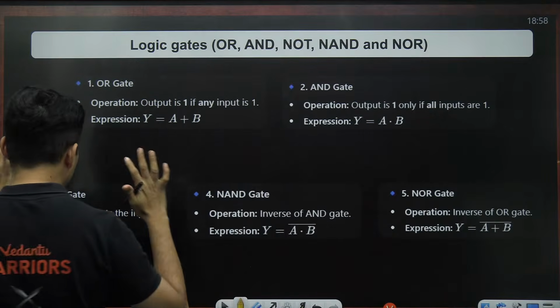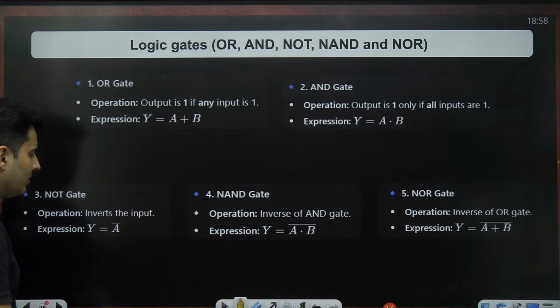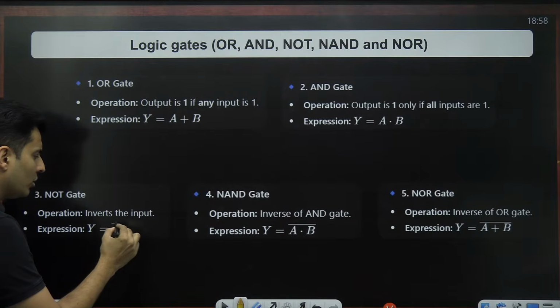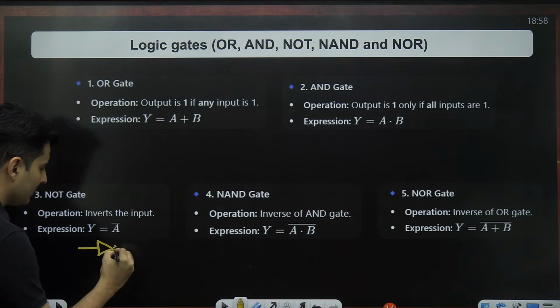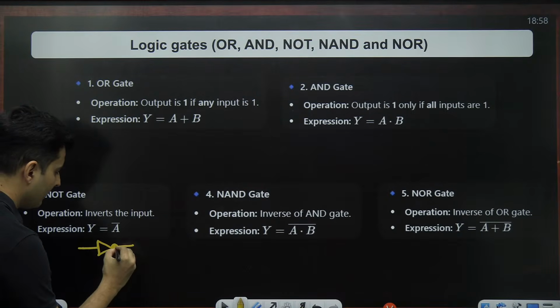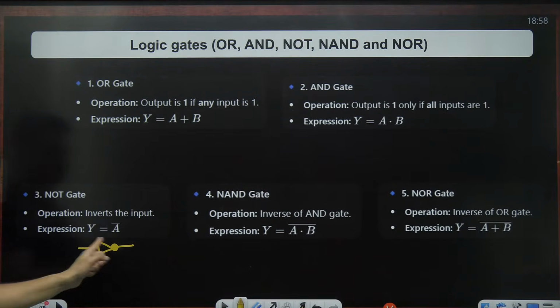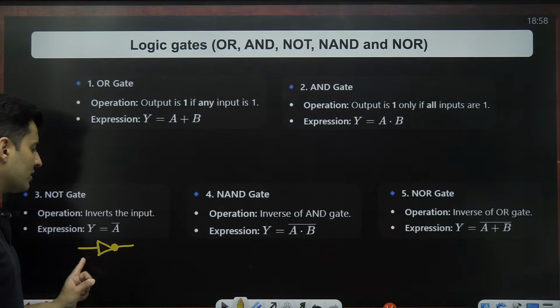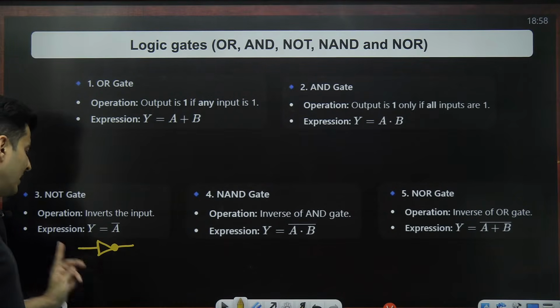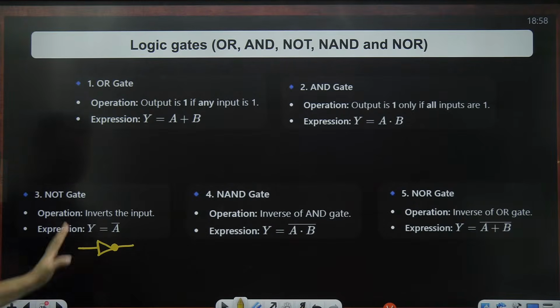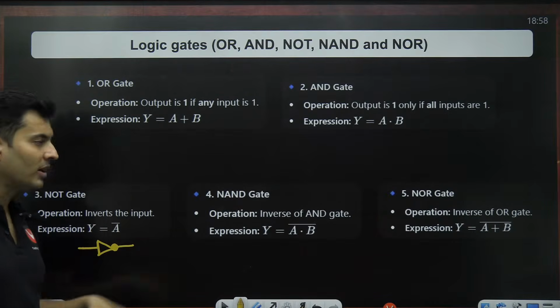So this is our digital logic, Boolean algebra it is also called. Symbolically, you put a bar over there. The symbol for a NOT gate is this. You put a circle in front, that's it. That becomes a NOT gate. So true becomes false, false becomes true, high becomes low, low becomes high, 1 becomes 0, 0 becomes 1, yes becomes no, no becomes yes. That's what it means. That is a NOT operation when you put a bar over it.